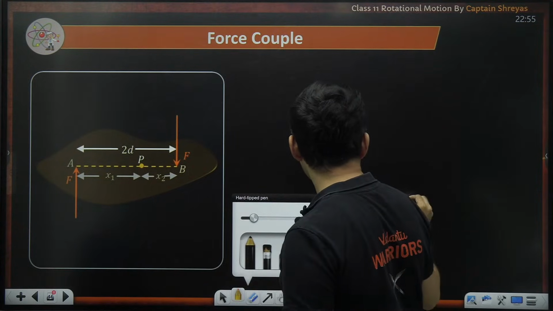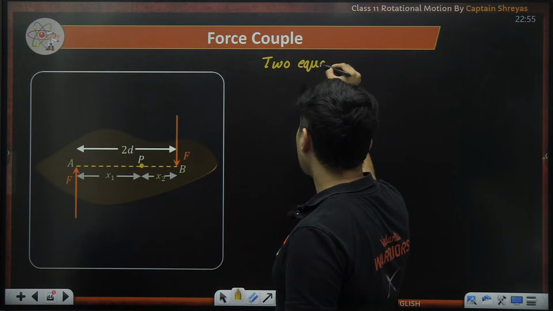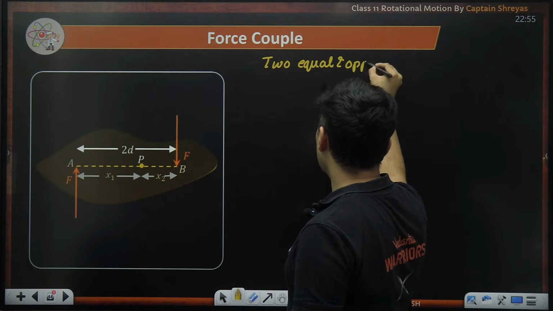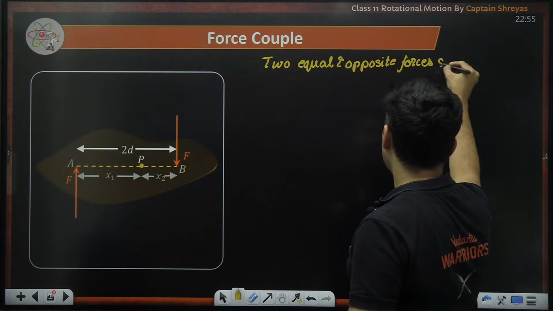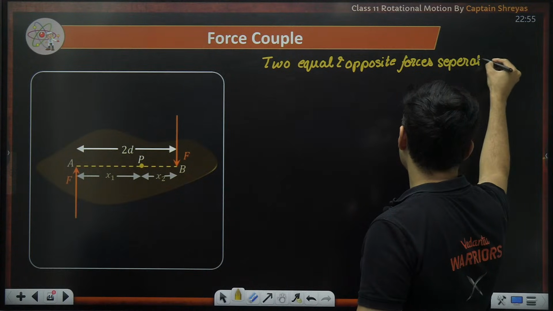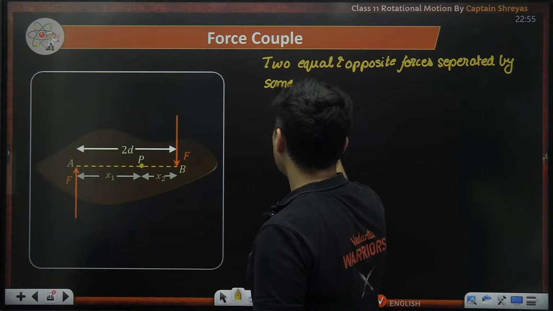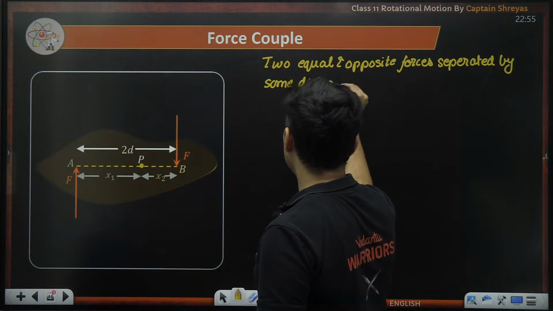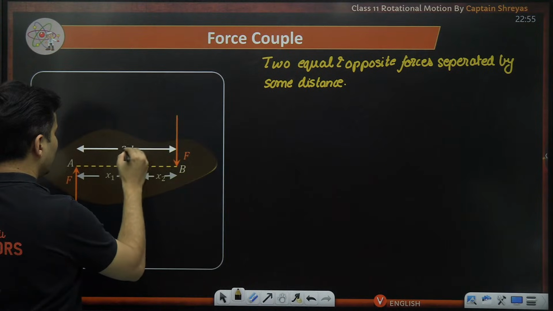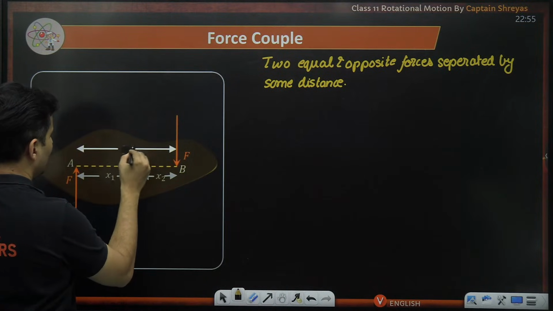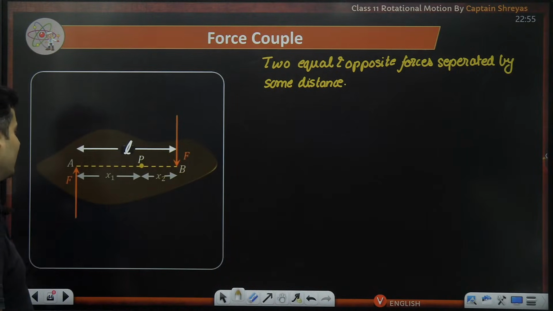So a couple is nothing but two equal and opposite forces separated by some distance. Let's say the distance by which they are separated is over here, and not 2D, I'll just call it as, let's say, L. They are separated by some distance L.